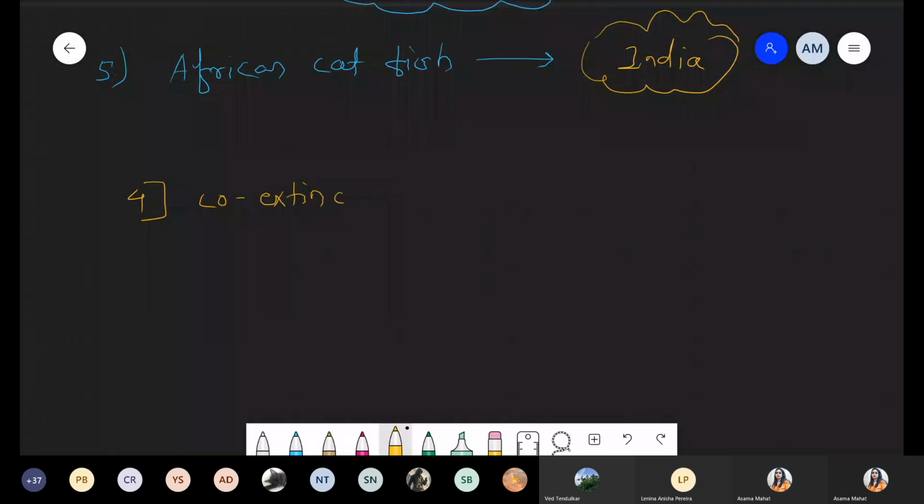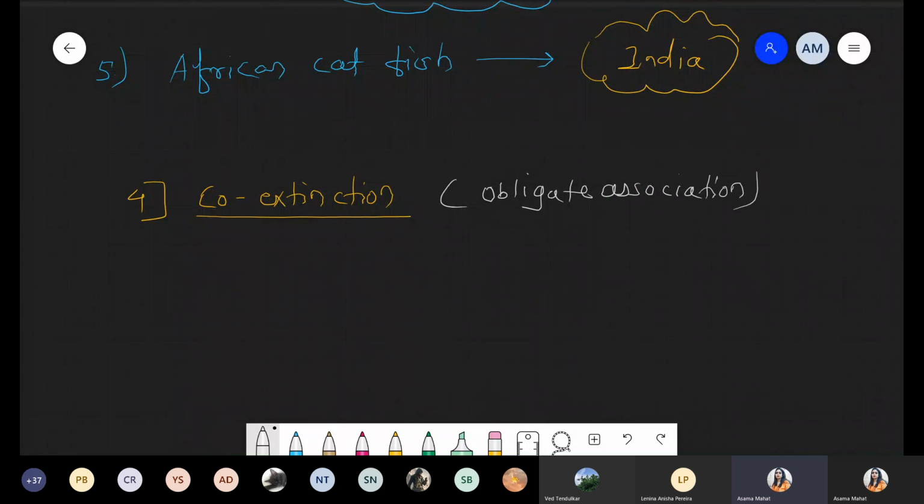Co-extinction. Simply, we can say it is represented by obligate association. Obligate means what? Necessary. Co-extinction is shown when there is an obligate association. How?